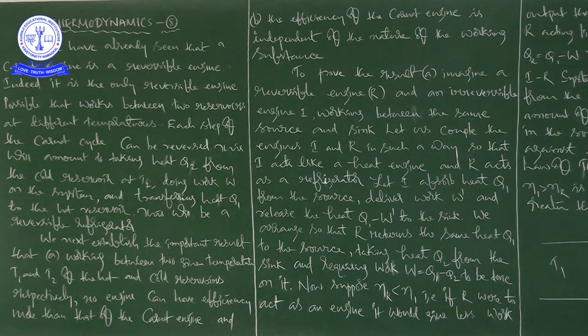To prove the result, imagine a reversible engine, capital R, and an irreversible engine, I, working between the same source and sink. Same source means we have to take it as the hot reservoir, and sink, that is what? Cold reservoir. Let us couple the engines.